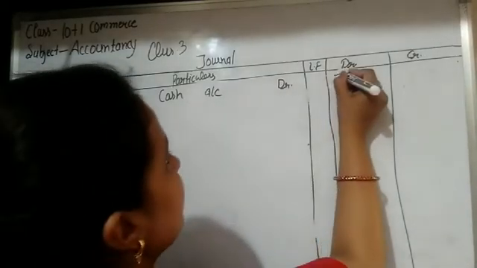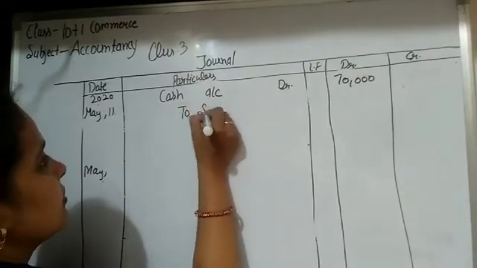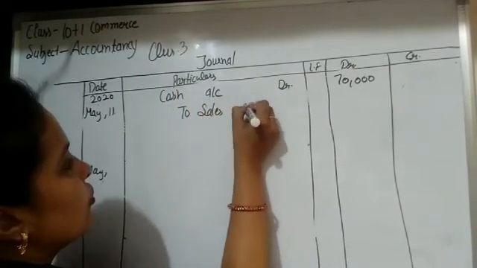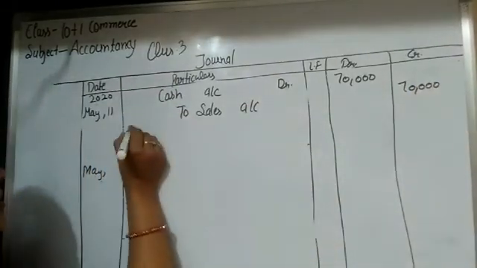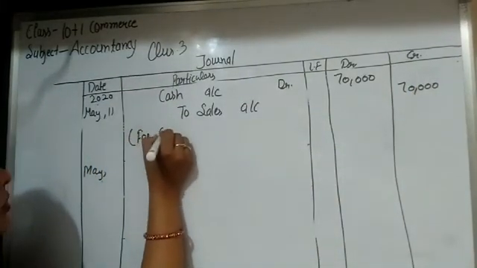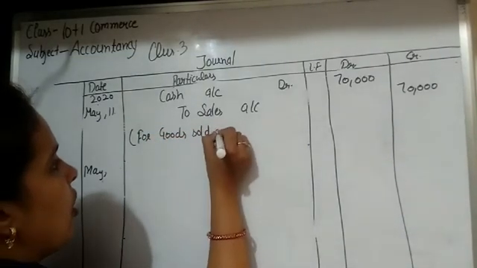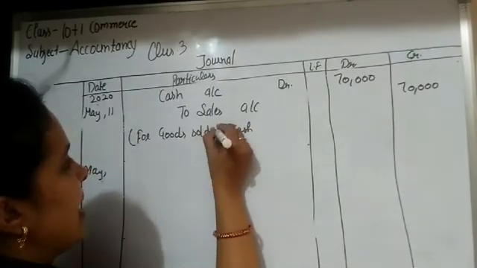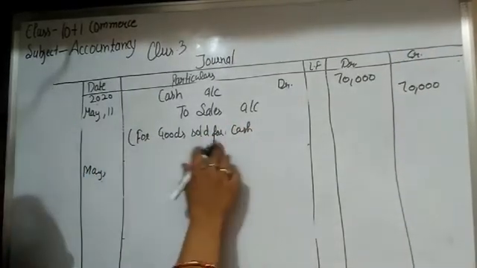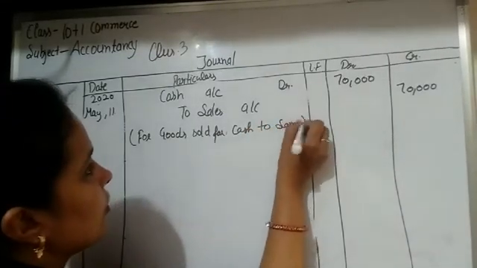So cash account debit with 70,000 to sales account 70,000. Narration is for goods sold for cash to Sonu.